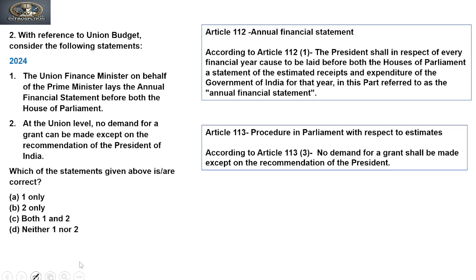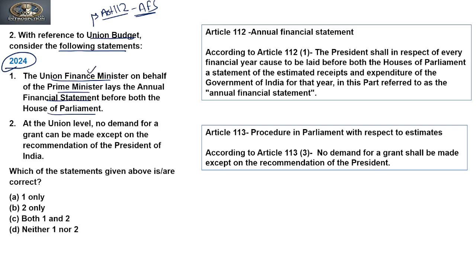The next question was also asked in 2024. So let's analyze the question. With reference to the Union Budget, consider the following statements. The Union Budget is, under the Constitution, known as the annual financial statement. Statement one: the Union Finance Minister, on behalf of the Prime Minister, lays an annual financial statement before both houses of Parliament.